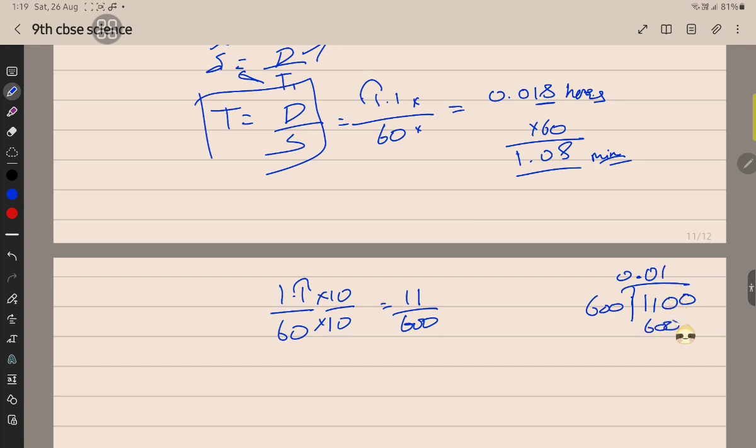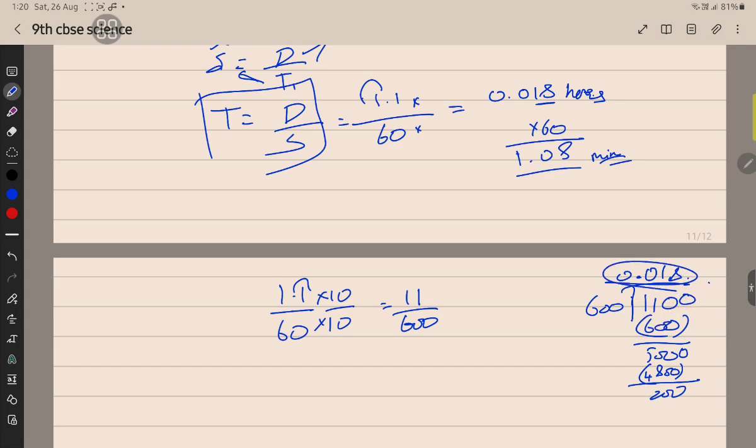Then 600 from 1100 leaves 500. Put a 0 again. How many times will it go? It can go 8 times. 8 sixes are 48, so 4800. So 200 is left, and like that it keeps on going.